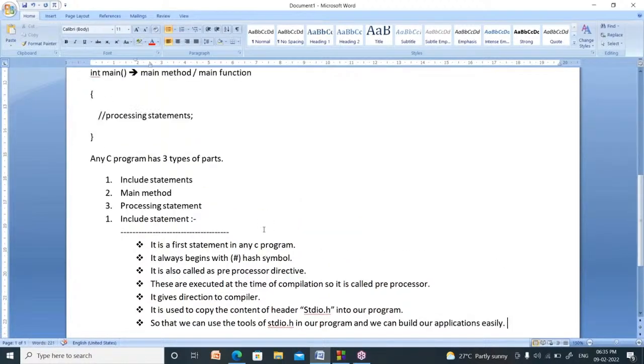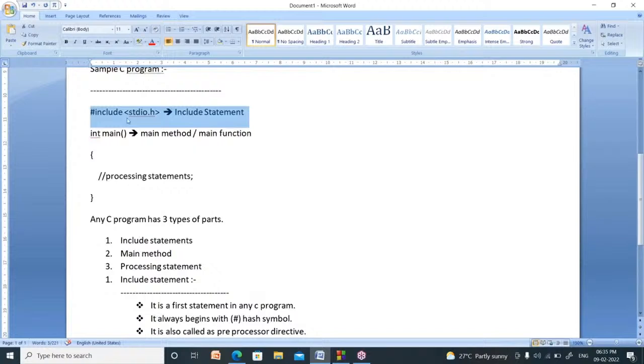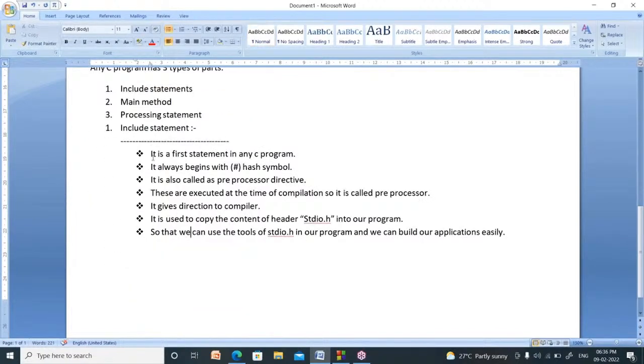Right. Now, what is the meaning of this one? What is the use of hash include stdio.h? Okay, I am explaining about it. It is the first statement in any C program. You have to write that statement at the top. So it is the first statement in any C language program.